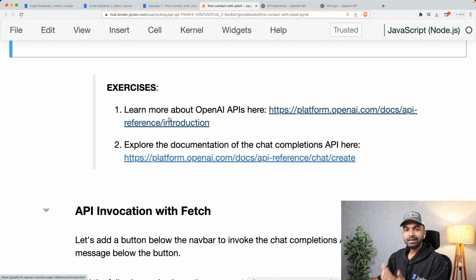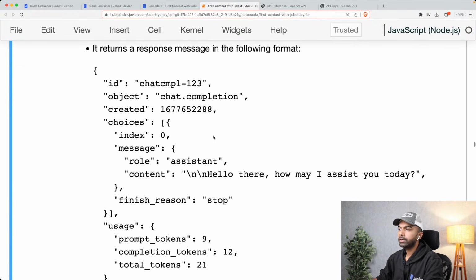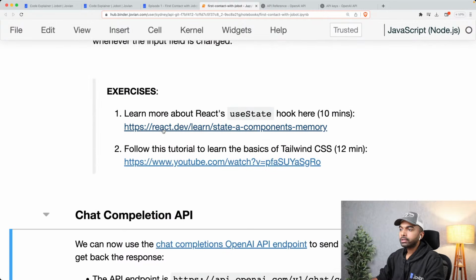Okay, so I encourage you to just explore more about OpenAI's APIs here. You can also check out the documentation on the page that we just opened. And apart from this, you can also go ahead and check out a little more about React's useState hook, how we are managing state within this application, that API key variable.